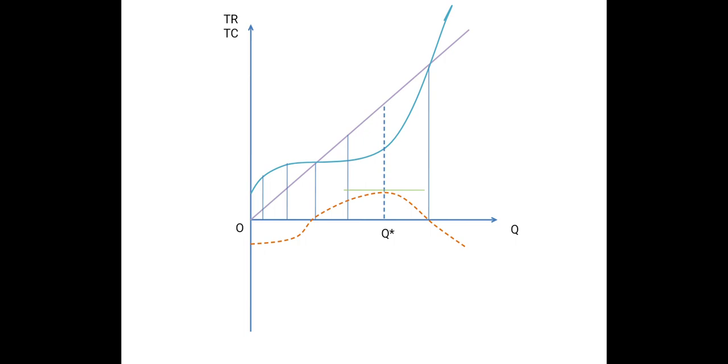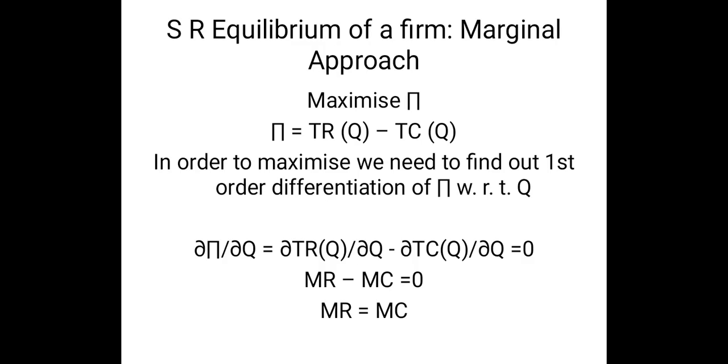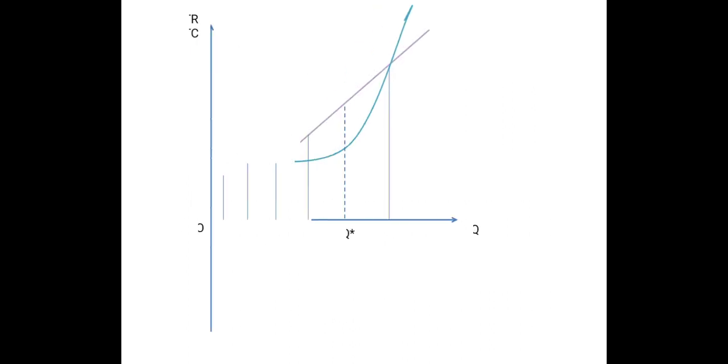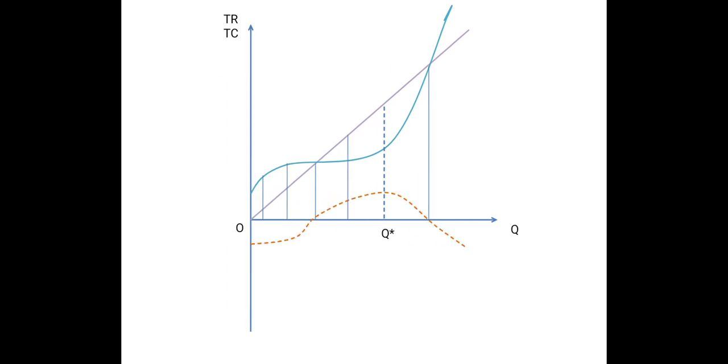That means at the output level OQ star, the slope of the profit function has become equal to 0. That is why earlier we said that the slope of the profit function, del pi of del q, is equal to 0. So maximum profit will come at the output level where the slope of the profit curve becomes 0. So we are getting OQ star of output.